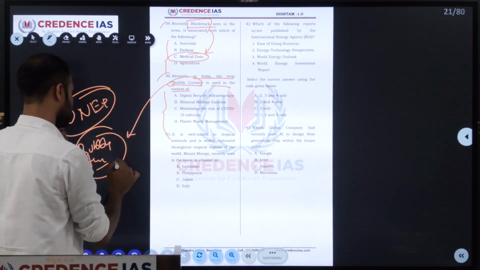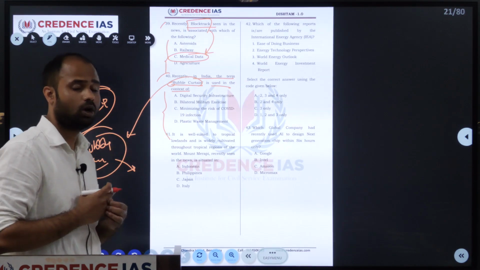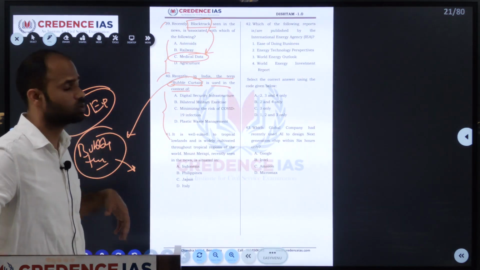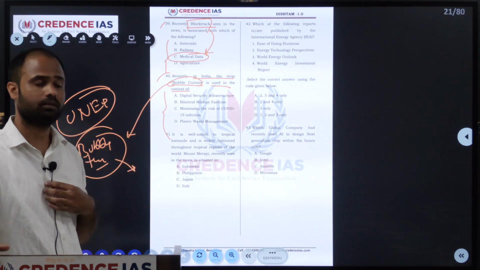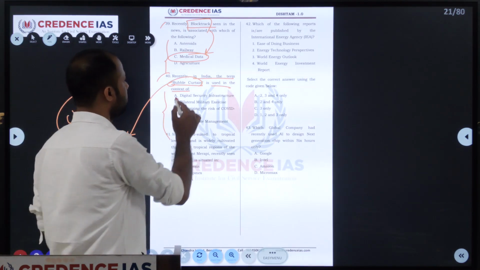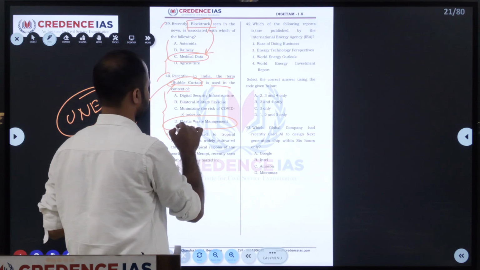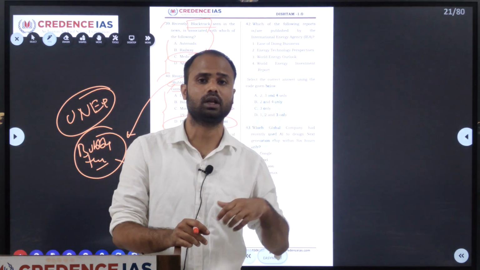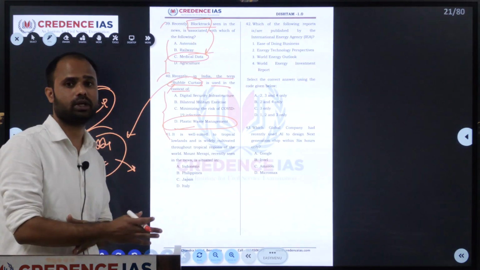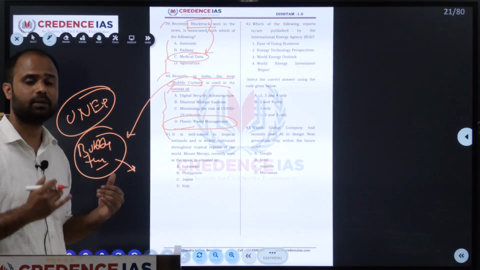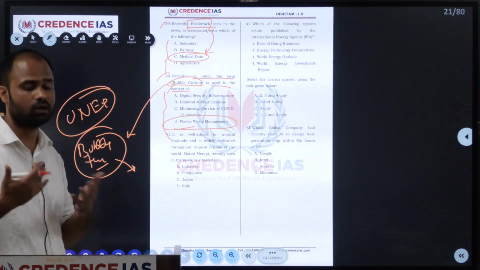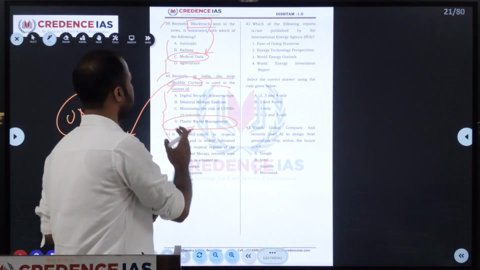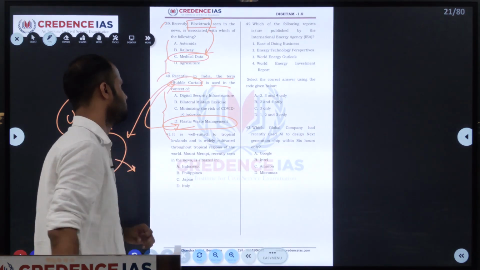Bubble curtain technology to stop plastic from entering the water bodies. In Agra, it is used to stop plastics from reaching Yamuna. So what happened? The bubble technology is used for plastic waste management. In this bubble technology, the bubble curtain will allow the ship as well as fish to pass through it, but not the plastic. So this collected plastic is taken off from the water body, thus making the water body free from the plastic. So remember, bubble curtain is related to plastic waste management.